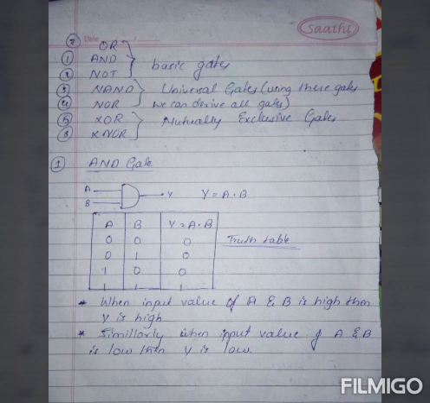Similarly, when the input values of a and b are low, then y is also low. Go through the truth table and you can understand it very clearly. So 0 into 0 is 0, 0 into 1 is 0, 1 into 0 is 0, and 1 into 1 is 1.